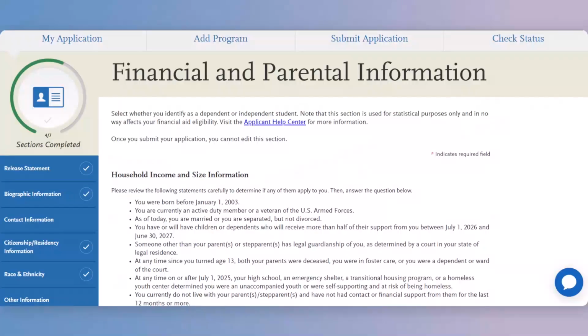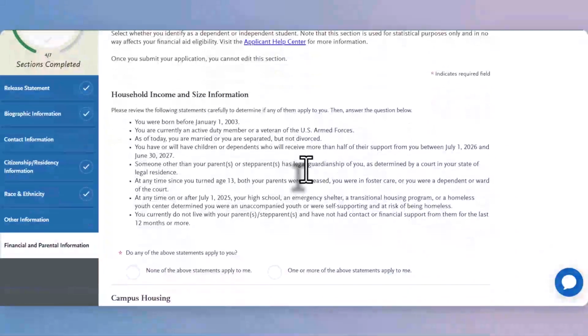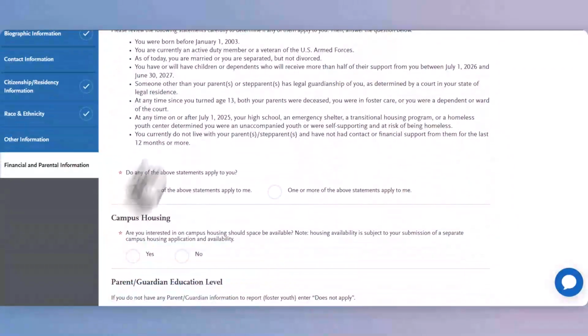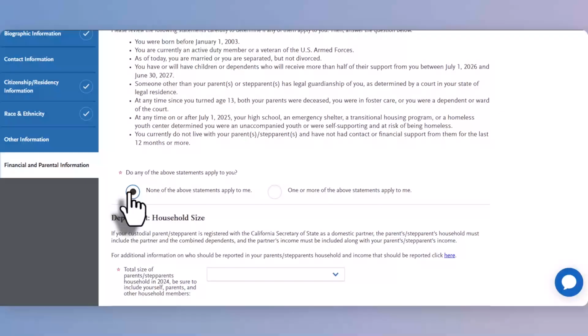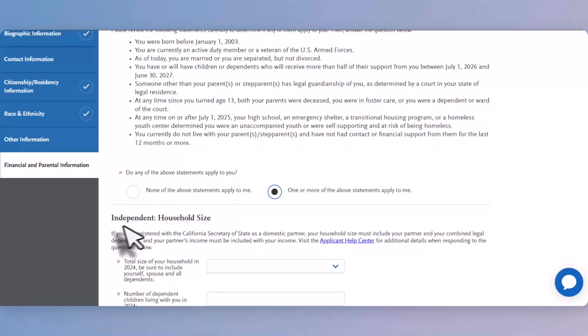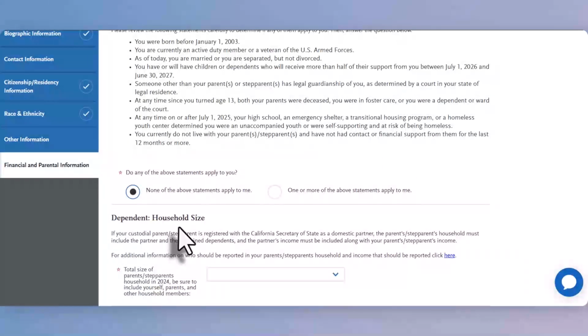Next, we have the financial and parental information page. This is one where you really want to take your time and potentially work with your parents or guardians to answer it as accurately as possible. You'll read the statements above, answer if they apply to you or not. Based on your response to this, you'll either be asked the independent household questions or the dependent household questions. So that's why they're very important.